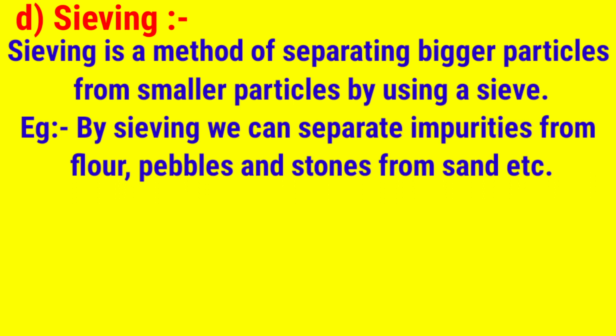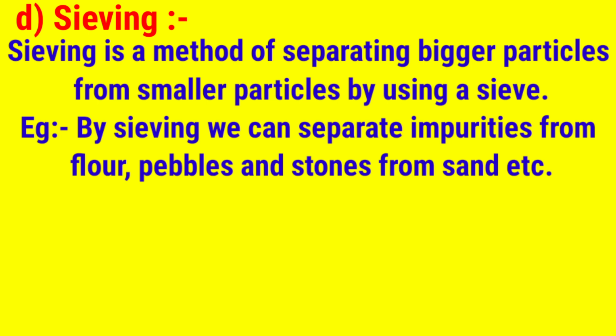We can also separate the tea leaves after making tea with the help of a strainer. A strainer is used for separating the liquid and tea leaves. We can also separate sand from the mixture of sand and different size stone particles with the help of sieving.